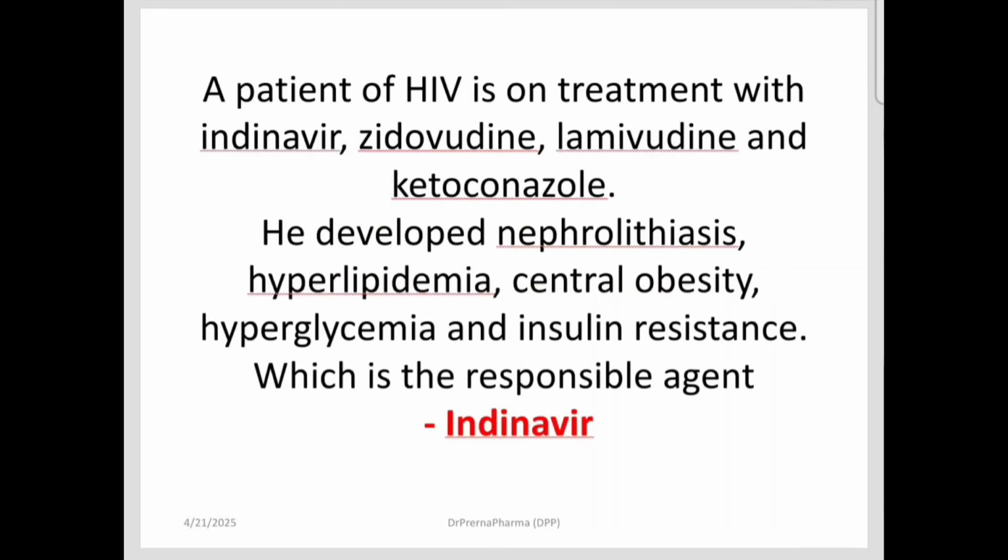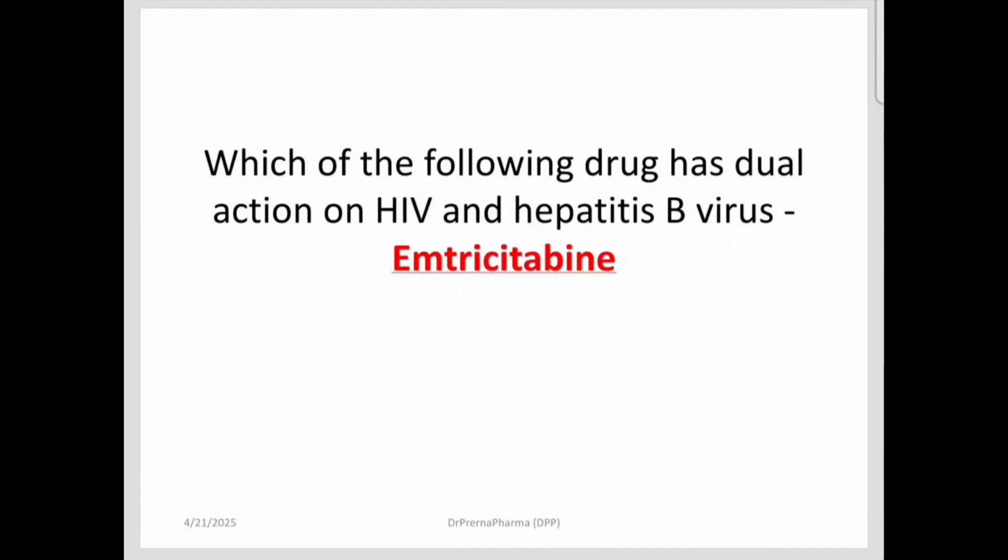A patient of HIV is on treatment with the following drugs and he develops nephrolithiasis, hyperlipidemia, central obesity, hyperglycemia, and insulin resistance. So which drug is responsible? Please remember this is indinavir. Which drug has a dual action on HIV and hepatitis B? That is lamivudine and emtricitabine. This is also effective.